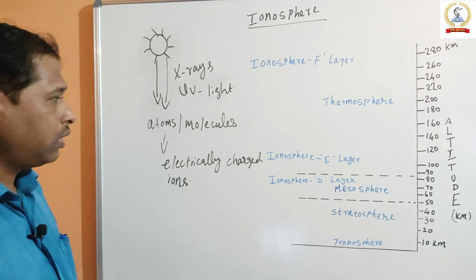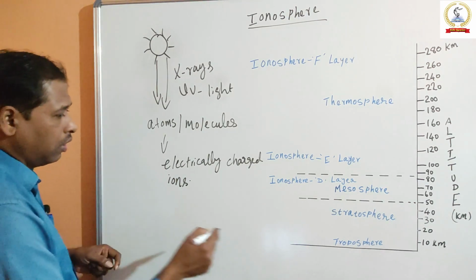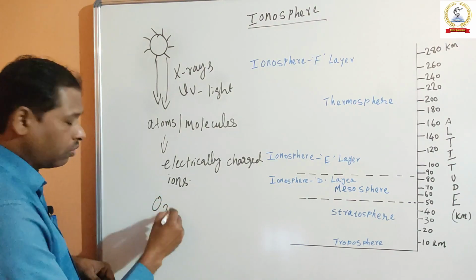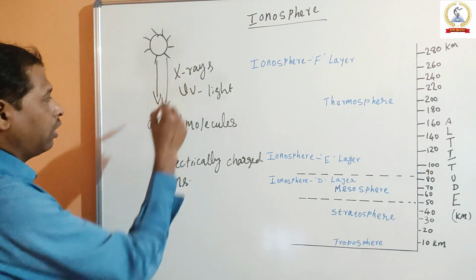Okay, so for example, suppose our Earth atmosphere contains oxygen molecules. So what will happen?